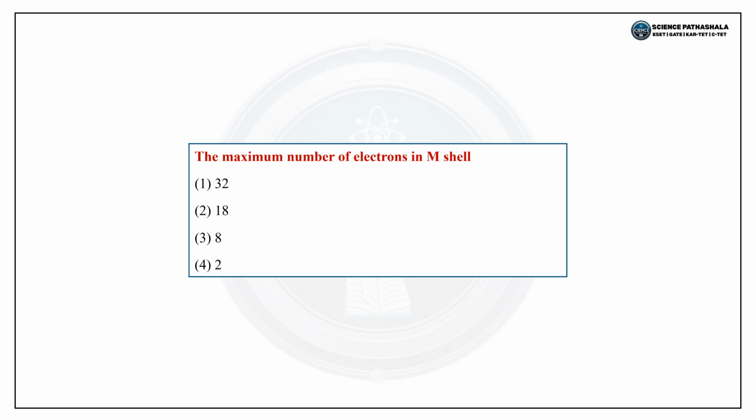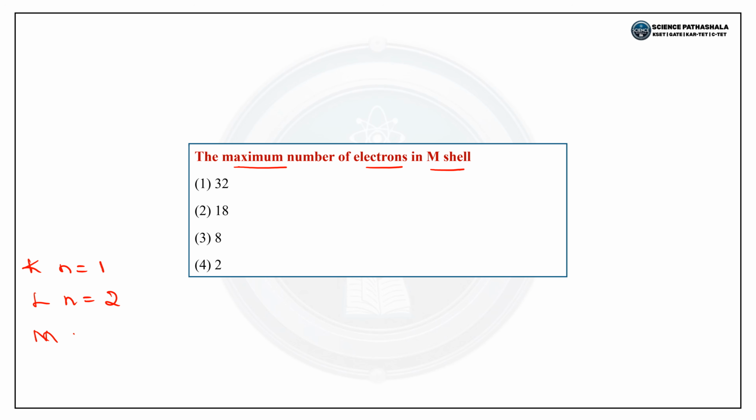The next question, it is the maximum number of electrons in M shell. Options are: option 1 32, option 2 18, option 3 8, option 4 2. We know, dear students, K shell has n equal to 1, L shell has n equal to 2.